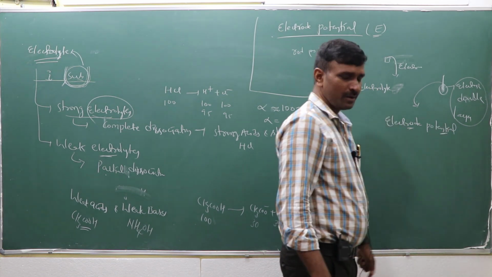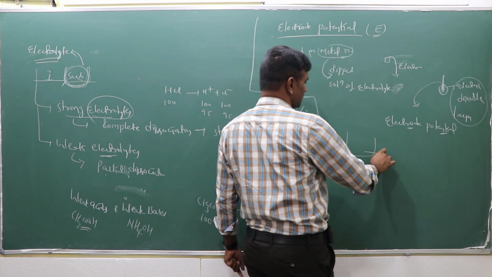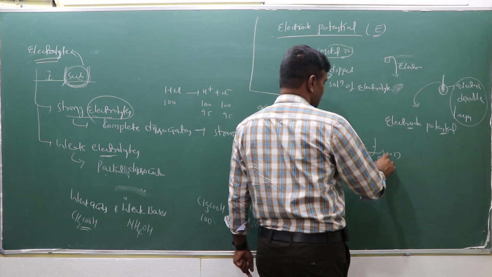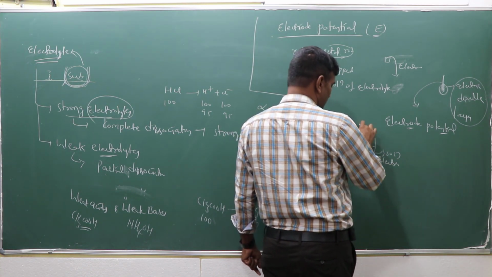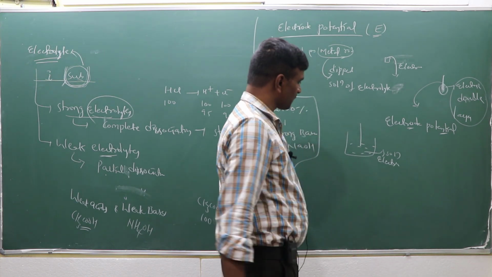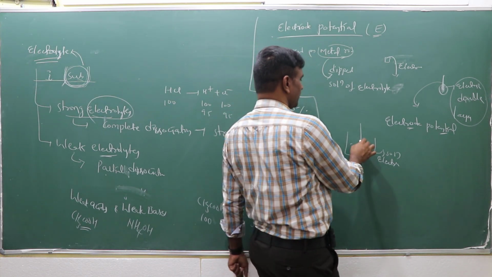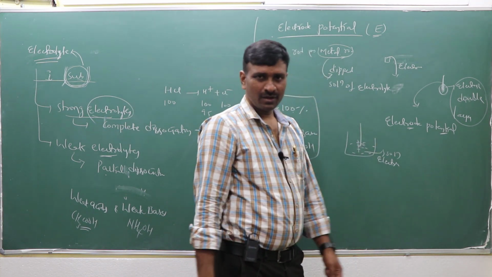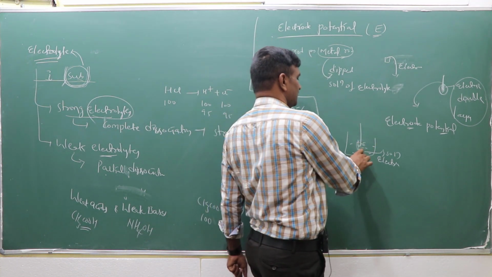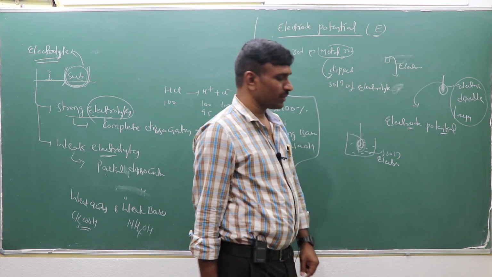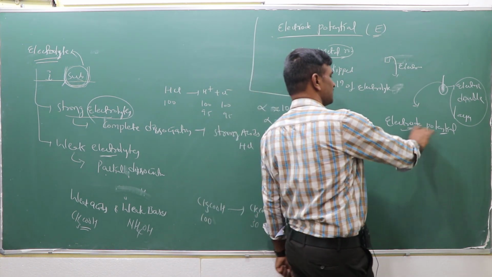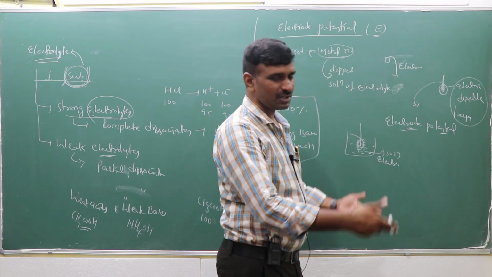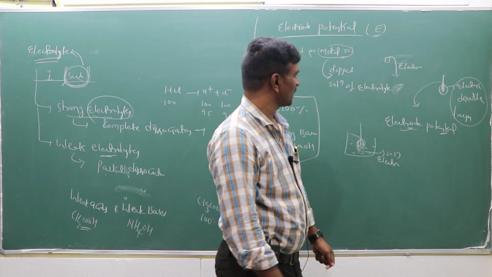Electrode potential. If a metal is dipped in the electrolyte solution, right? Here an electric double layer is generated, that means charge separation is generated. Due to this electric double layer, some potential will be developed. That potential is considered the electrode potential. At the electrode position, potential will be developed, that is electrode potential, due to the electric double layer.